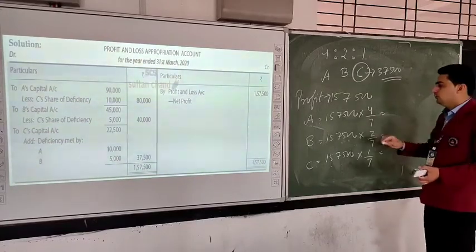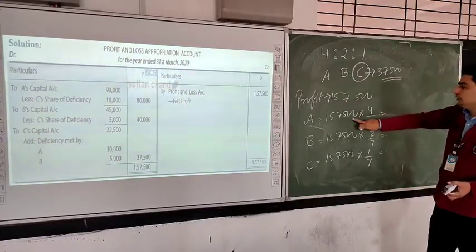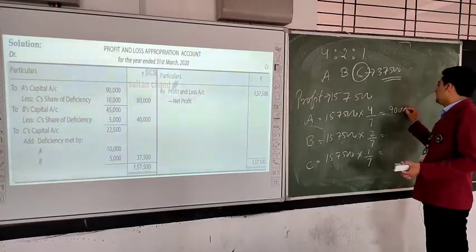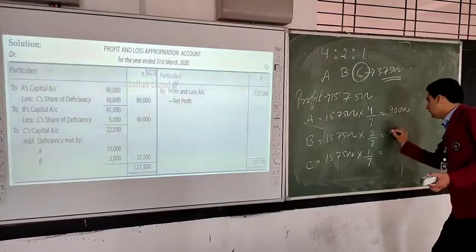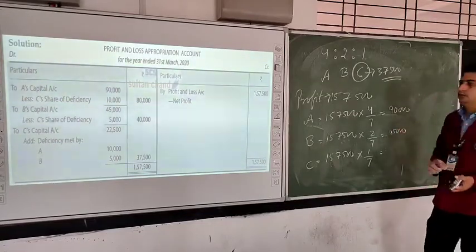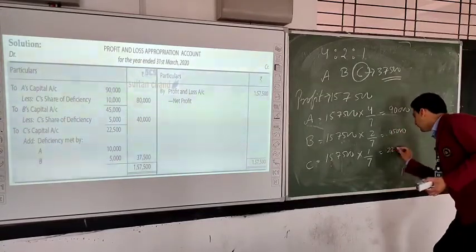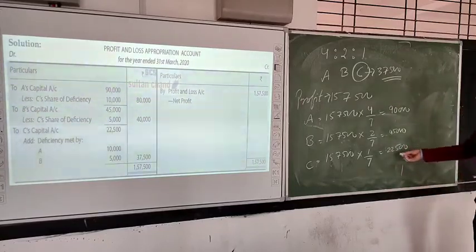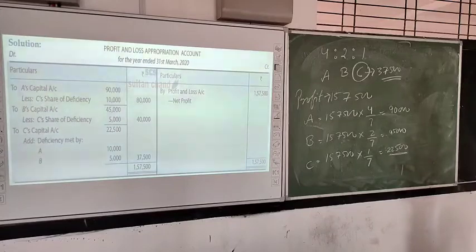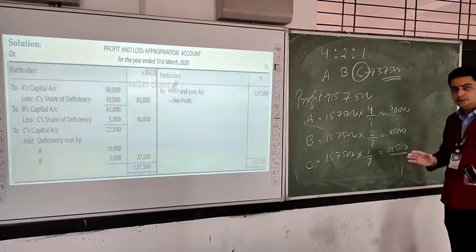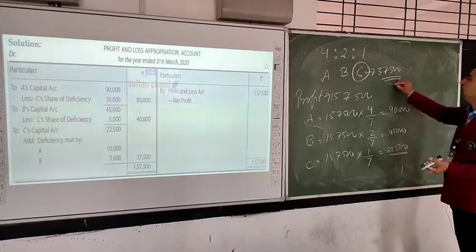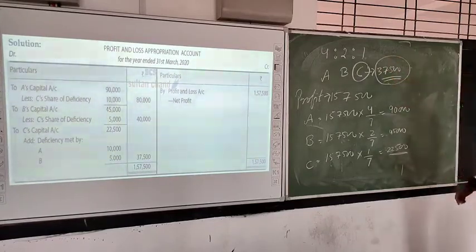Okay, so we have to pay attention. This is our profit, this is our profit sharing ratio. Now what will be the calculation? It will be 90,000, 45,000, and 22,500. So what amount is C getting? C is getting 22,500 rupees. Now what was the minimum guarantee given to him? It was 37,500.